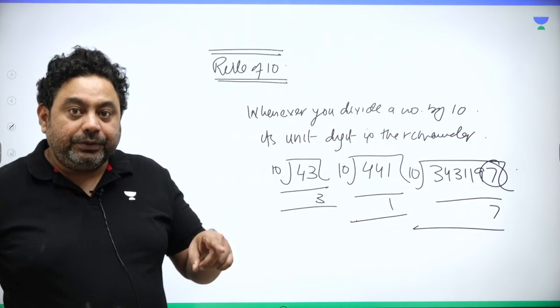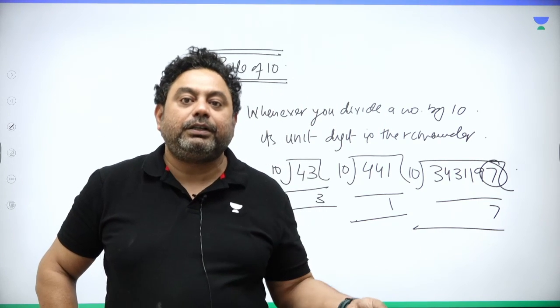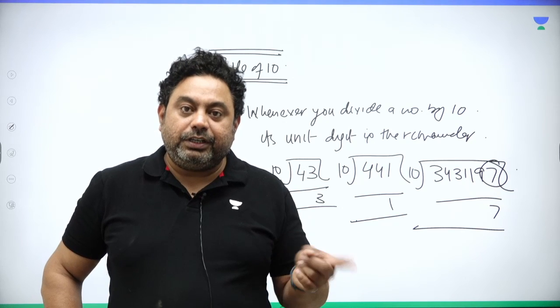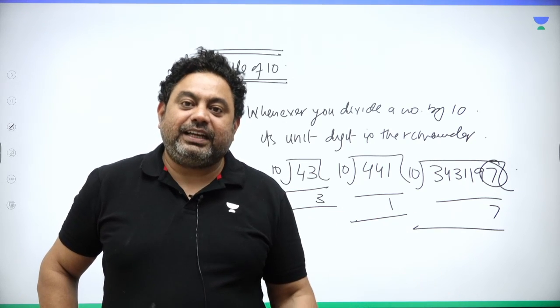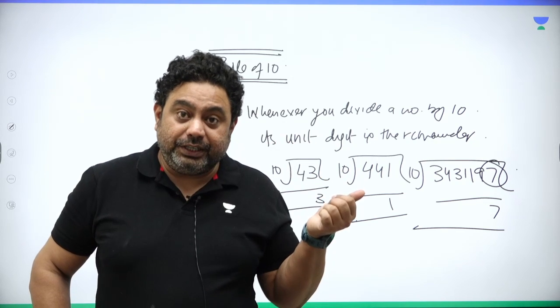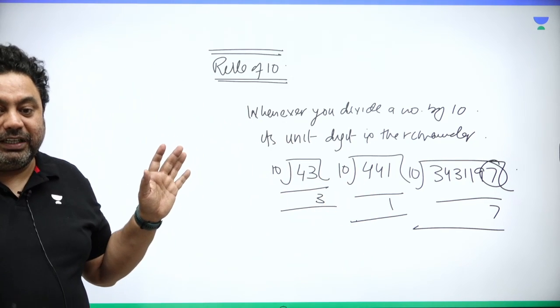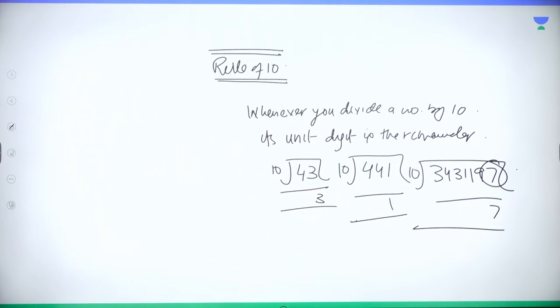Now you have to keep this thing in mind, because I'm going to come back to this again. I have to do unit digit of a number. During that time, I'm going to come back to this, and at that time I hope I'm going to remind you again that this is what we have done. Clear? So I hope now we are cool with it, right? So divisibility rule of 10 is gone.